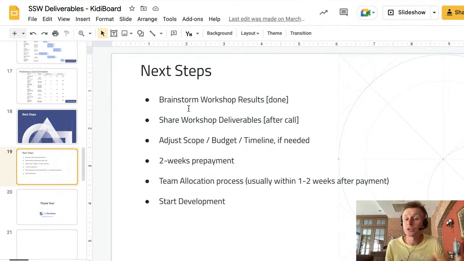We will allocate the team. It usually takes 1 to 2 weeks. It's all on the slide, but now we are a bit busier, 2 to 4 weeks. You can wait up to 1 month for us just to start. Again, if you just do the design, we can usually start sooner. If you go straight to the development, it usually requires 2 to 4 weeks for us to get developers free from previous projects. And then we start the design and the development of the MVP version.